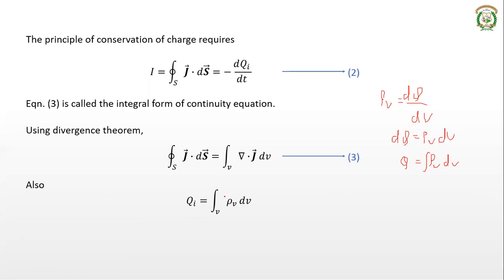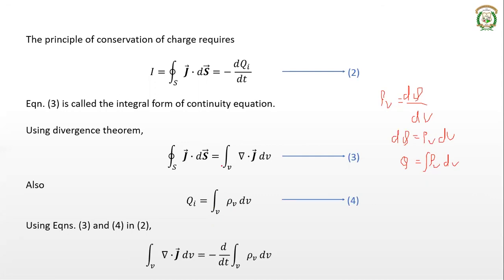So I will substitute these 3 and 4 in equation number 2. In place of integration of J dot dS, I can write integration of del dot J dv, equal to minus d by dt of Qi, where Qi is integration of rho v into dv.